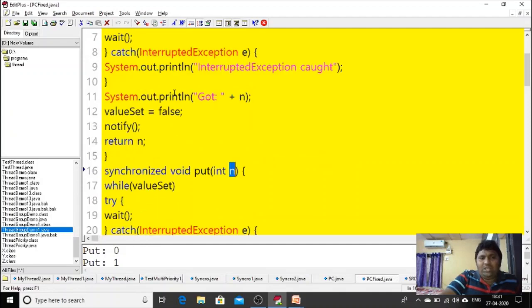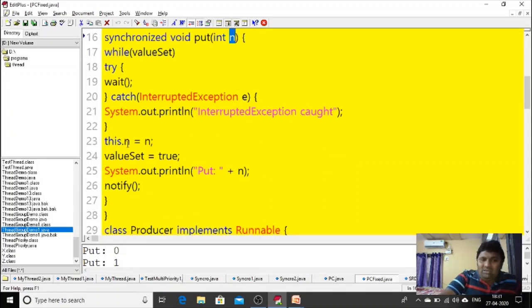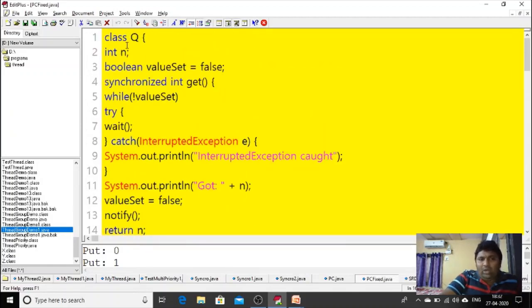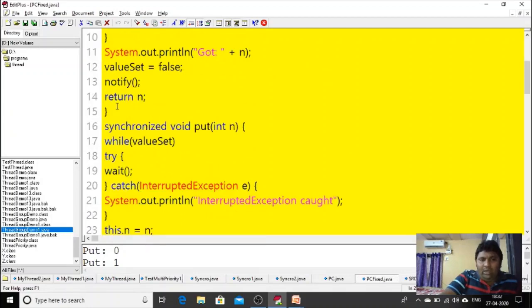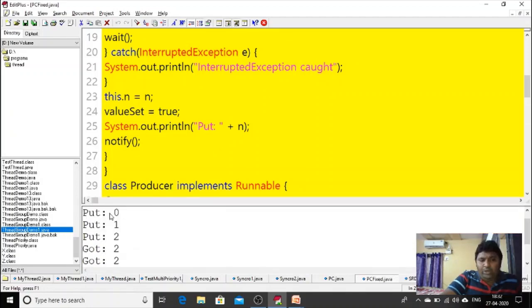While value set: initially what is value set? Value set is false. So the while condition is not satisfied and we do not execute that. Now what happens? this.n = n. That means the 0 value received is assigned to the Q class variable n, so n now contains the value 0. After that, I made value set equal to true. Then I am printing a simple message, put 0. That's why I get put 0 in my output.